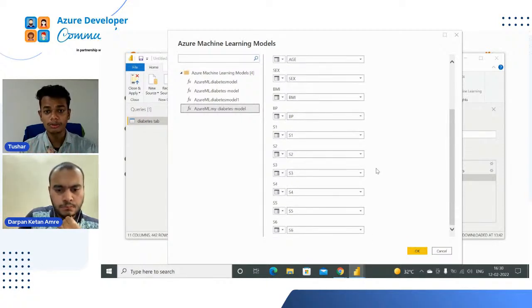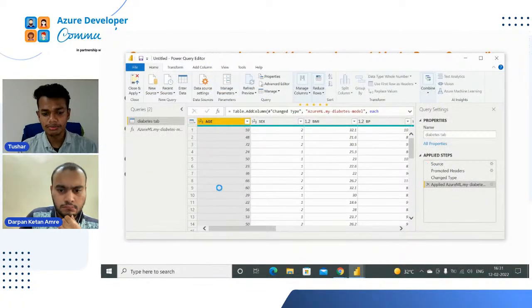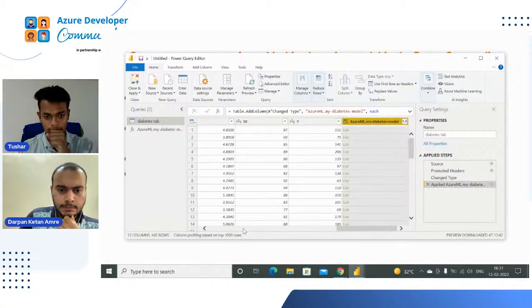Which data column is not imported? That is our Y. Why? Because Y was our target column, right? So now just click on the OK button. See, now you will see something different. You have one more column inserted, that is Azure ML dot my underscore diabetes underscore model, and all these values are in a list.